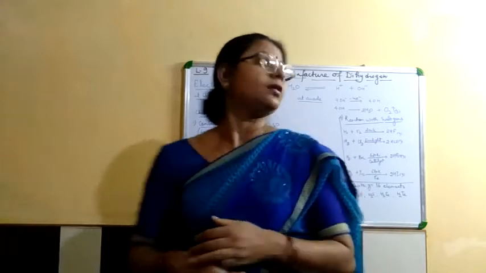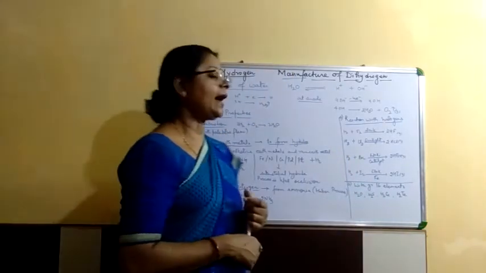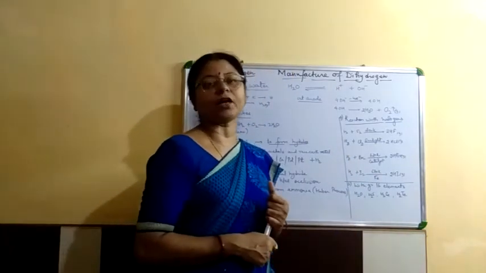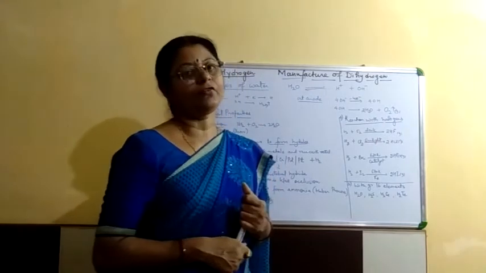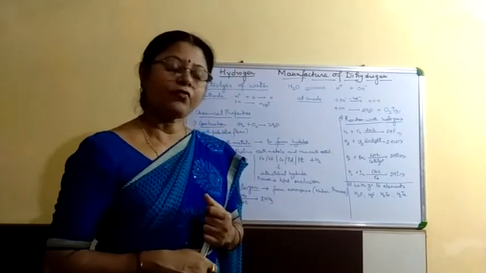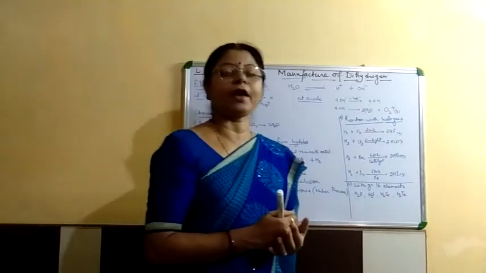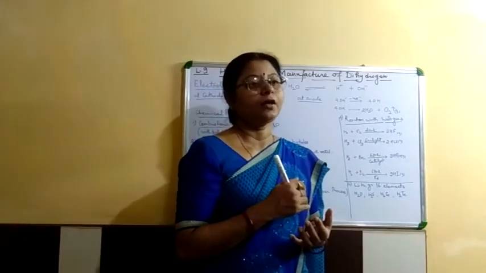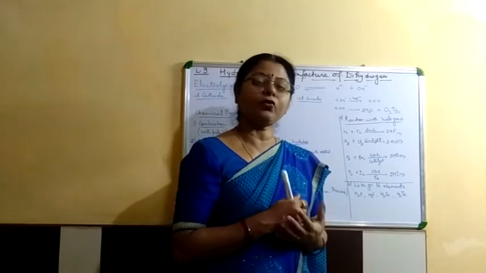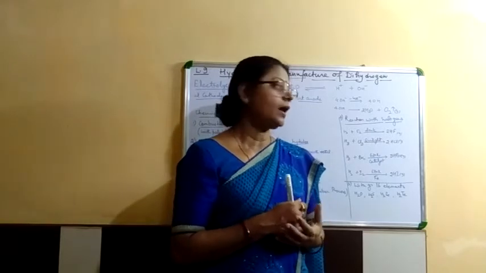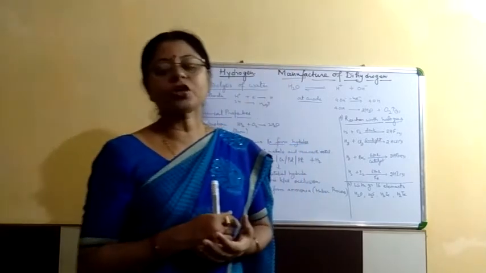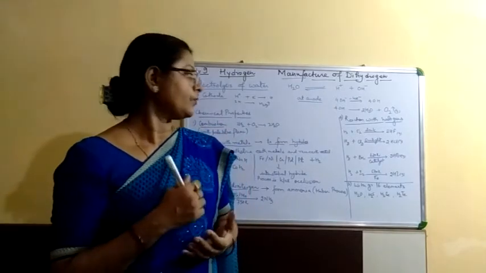Next is the reaction with halogens. Halogens react with dihydrogen at different conditions. Fluorine is the first halogen. When it reacts with dihydrogen, the condition is dark at very low temperature, and at that time hydrogen fluoride is formed.